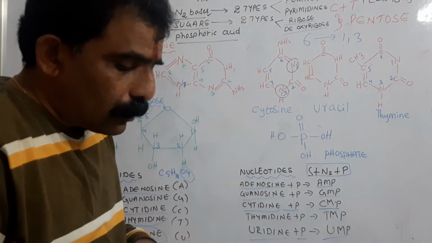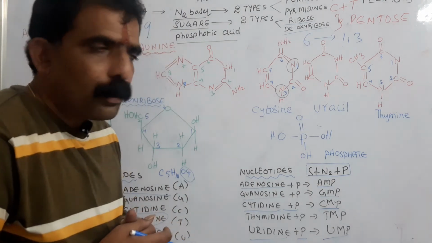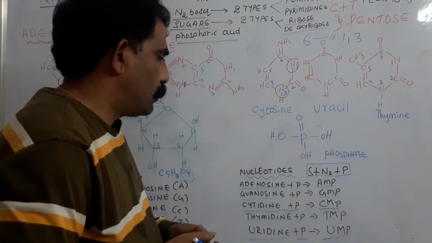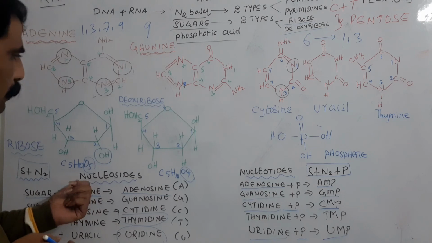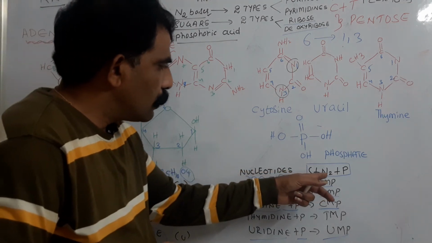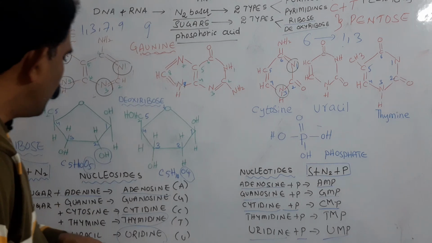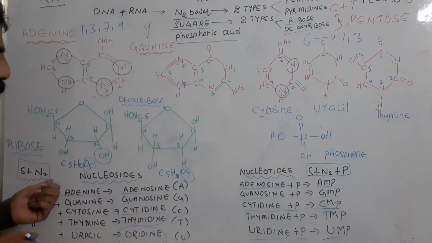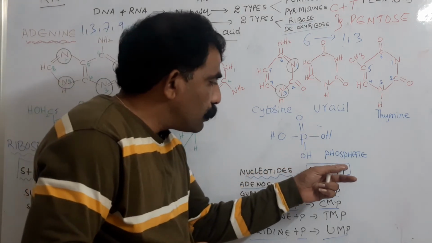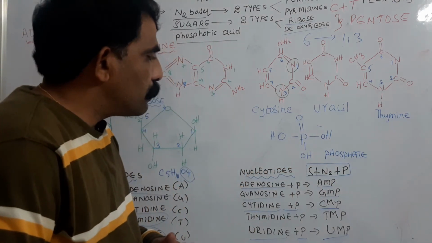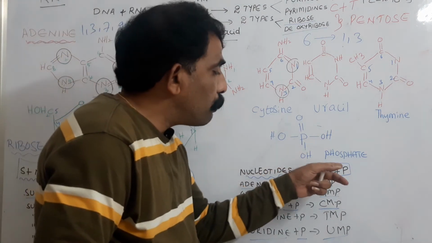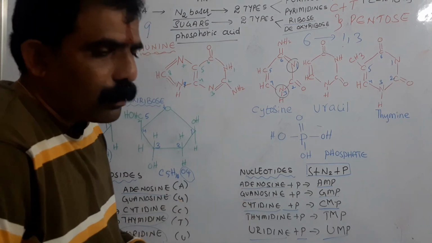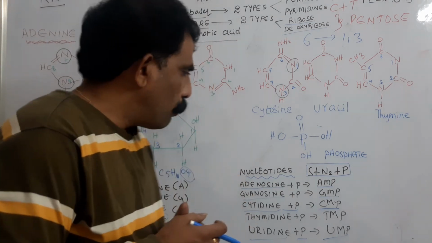These are the nucleotides. Nucleotides contain sugar, nitrogen base, phosphate, whereas the nucleoside contains only two, sugar and nitrogen base. In between the sugar and nitrogen base, a glycosidic bond is present, and in between the sugar and phosphate, an ester bond is present. Like this, here also 8 types of nucleotides are possible.